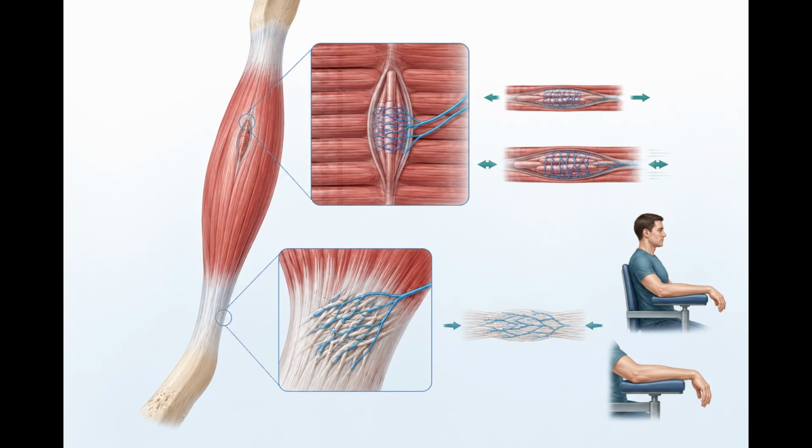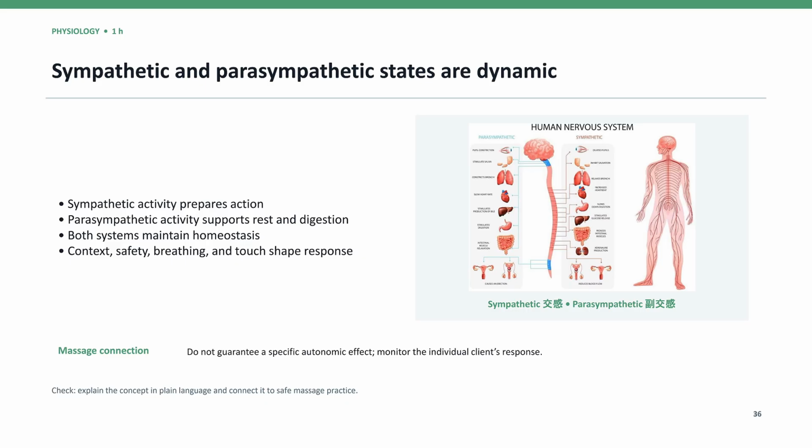This signal causes calcium to be released inside the muscle fiber. Calcium allows two contractile proteins, actin, 肌动蛋白, and myosin, 肌球蛋白, to interact. Myosin pulls actin toward the center of the sarcomere, shortening the muscle fiber and producing contraction. ATP supplies the energy for this process. ATP is also required for myosin to release actin, allowing the muscle to relax.